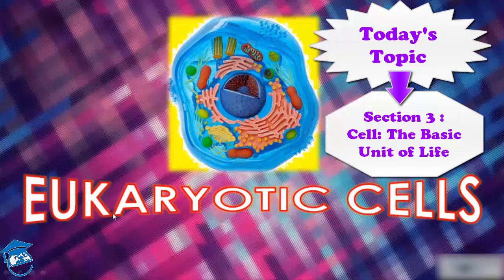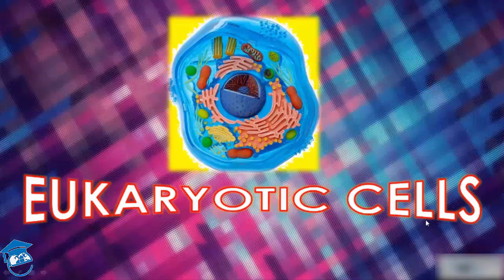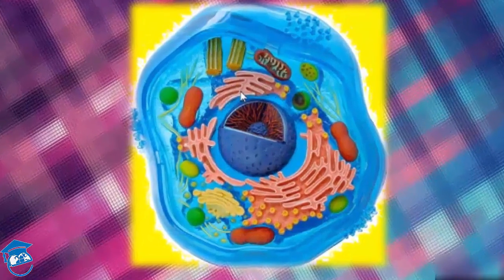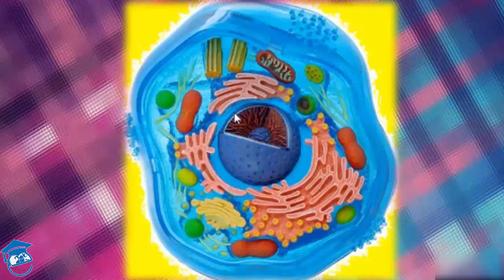In this section of the video, we will discuss eukaryotes, also called eukaryotic cells, students. The eukaryotes include all the protists, plants, animals and fungi. In eukaryotic cells, there is an extensive compartmentalization of cytoplasm through the presence of membrane-bound organelles. These are the membrane-bound organelles such as endoplasmic reticulum, Golgi body, mitochondria, chloroplast.